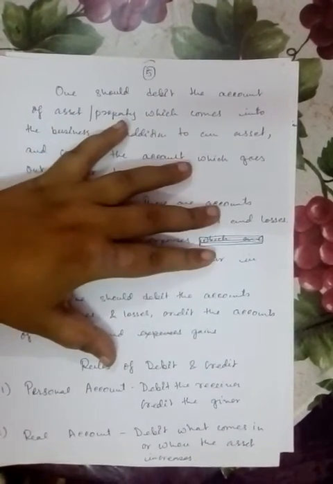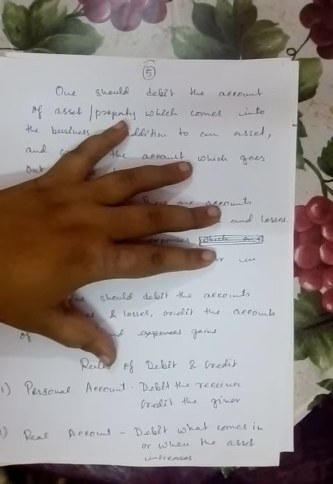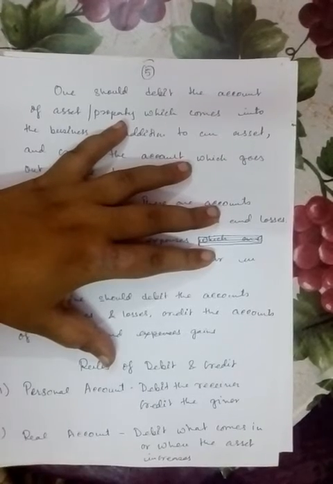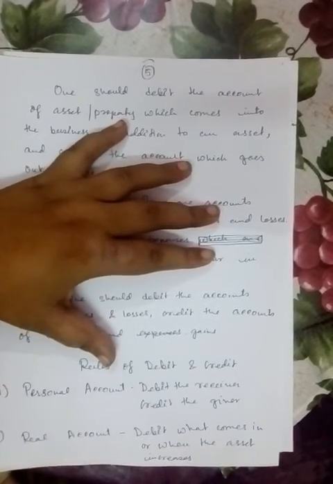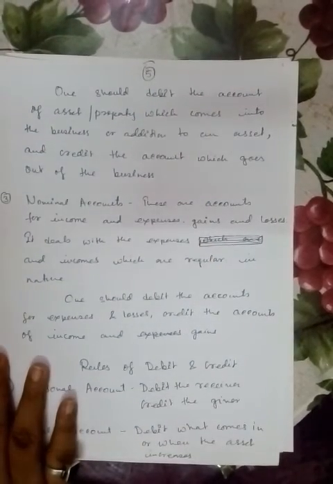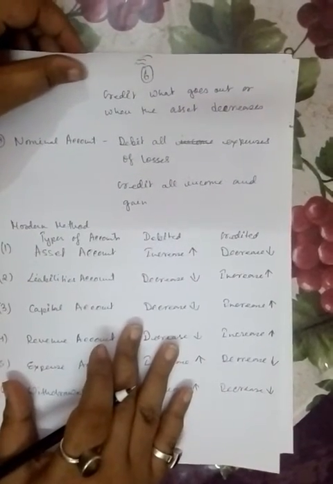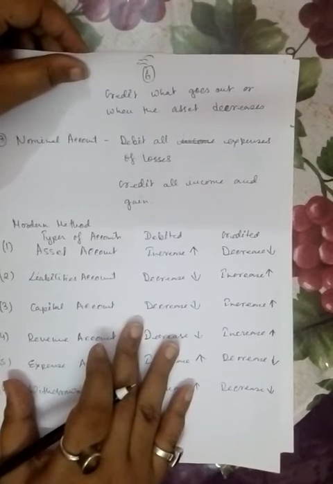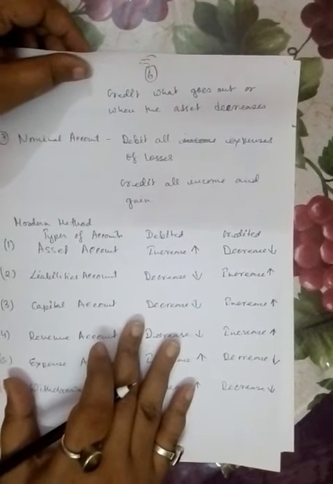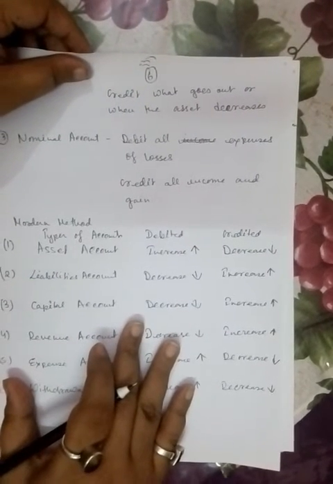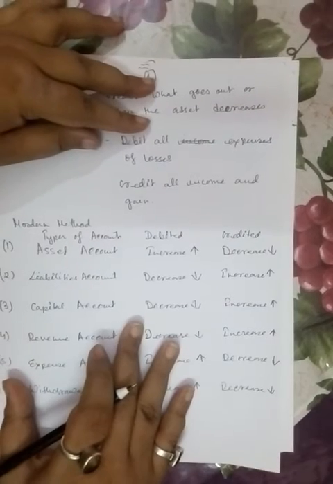Under real account, we should debit what comes in and we should credit what goes out. We should debit what comes in or when the asset increases, and we should credit when any asset is going out or when the asset decreases or when we are selling the assets. Nominal account: debit all expenses or losses, credit all incomes and gains.